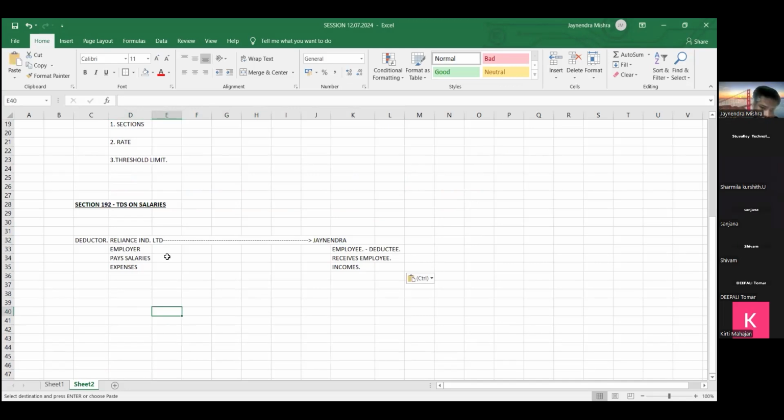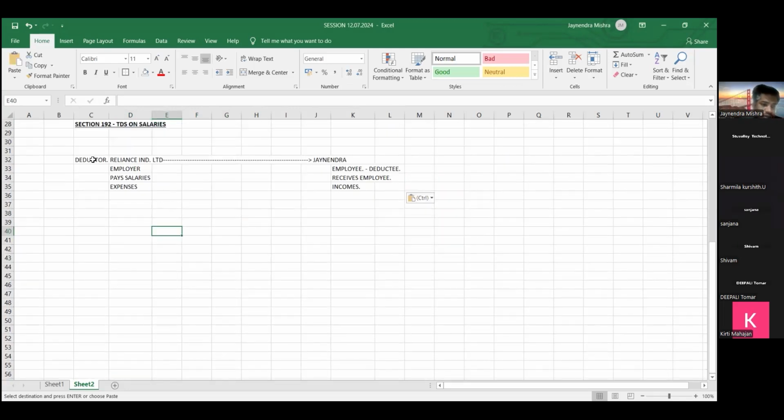Section 192, friends. As we discussed, who pays the salary, friends? We are employer. We are having so many employees who are working with us, and we are paying salary to them. So who will deduct the TDS, friends? In case of salary, the employer, the organization where we are working, will deduct TDS.